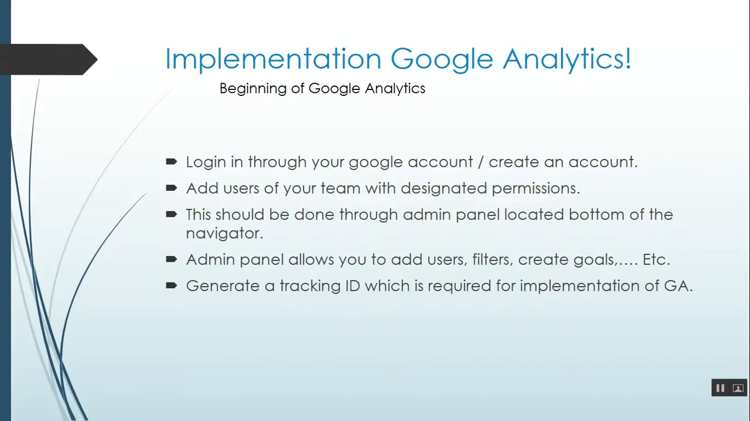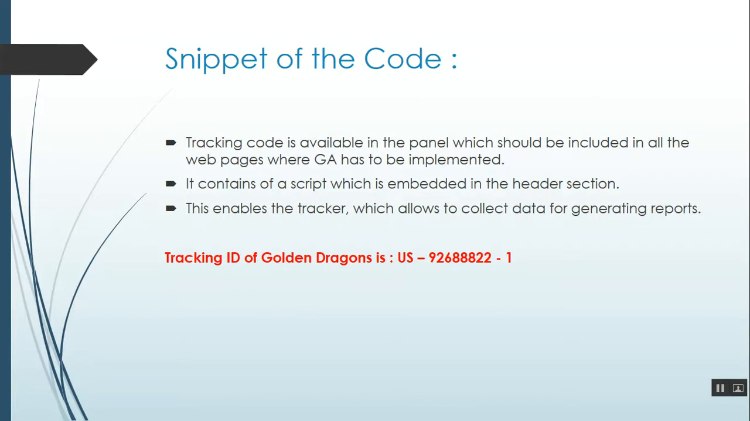As we move on, first we have to implement Google Analytics, where we have to create an account and assign users the appropriate permissions. Through the admin panel, you can add filters, create goals, and add users. Then we generate a tracking ID, which is required to implement Google Analytics. A code is also provided by Google Analytics when the user logs in.